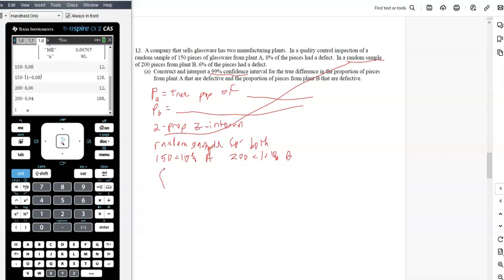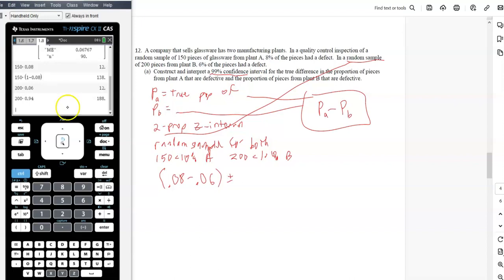So the first one's going to be p hat 1 minus p hat 2. Somewhere in your paper, you need to say p of A minus p of B. So that's helpful to know what we're doing here. We're going to do A minus B. So the proportions here would be A, which is 0.08, minus 0.06, plus or minus z critical value.